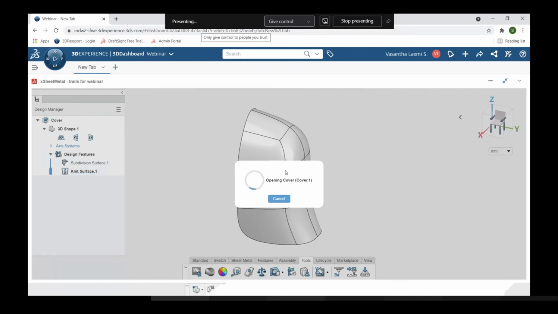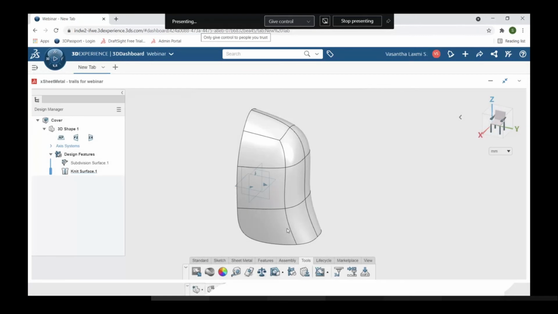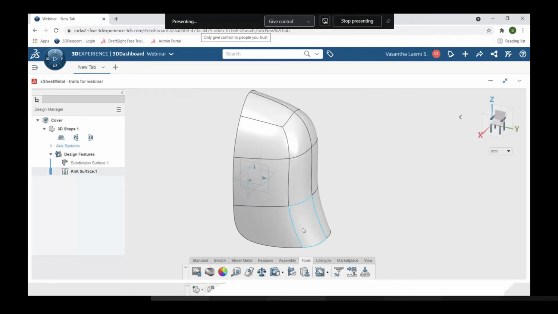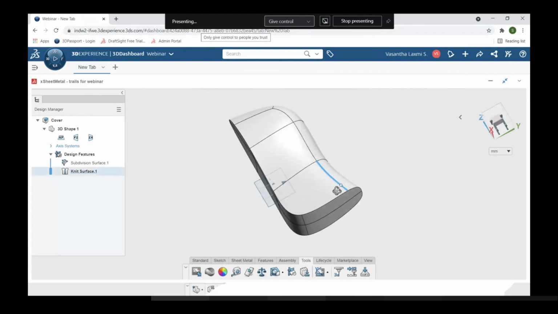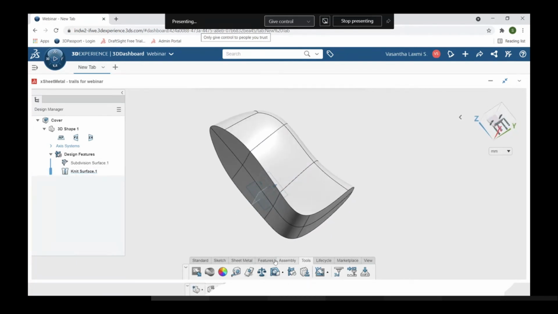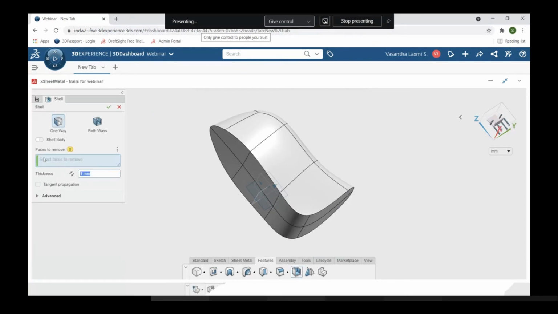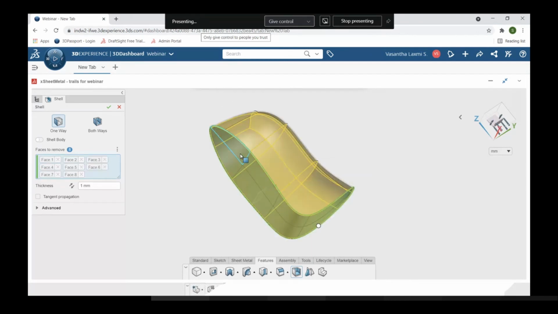And now for the mold process, I would like to make the component a shell body. So before going into a mold, let's make the body into a shell. I want to make it hollow. For that, go to the features tab. Here you can see the option called shell. Click on it. Here they are asking for faces to remove. So I would like to select this face. Here you can see the option called tangent. So I'm selecting this so that it will be selected with the associated faces.